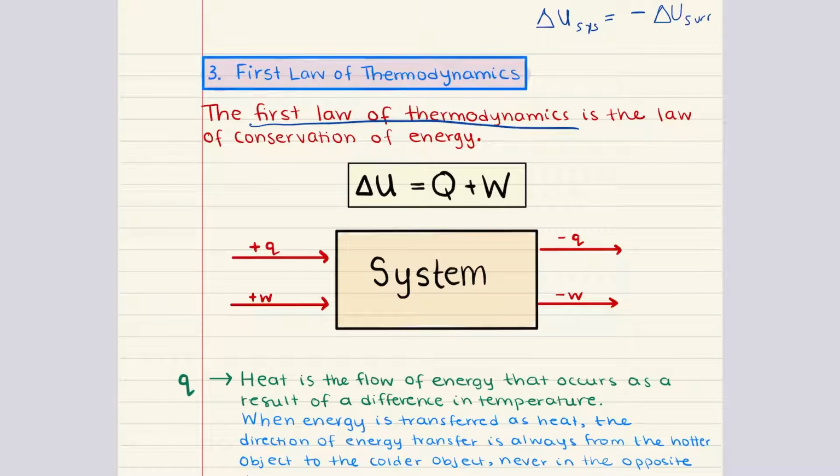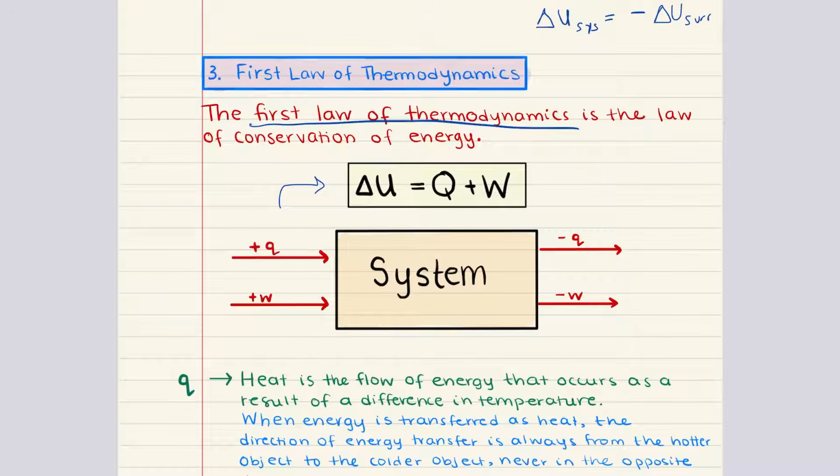The first law of thermodynamics can be written in this form: delta U, the change in the system's internal energy, is equal to Q plus W, where Q is the energy transferred into the system as heat, and W is the work done by the system. Now, it's important to note that this equation shows the internal energy change of the system, and it demonstrates that it depends on both heat and work.